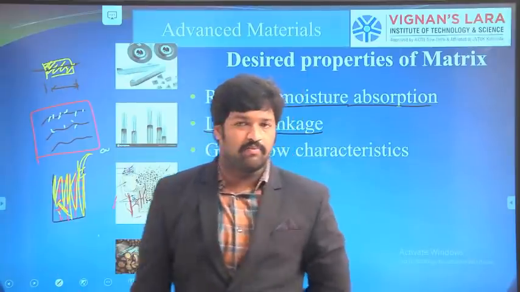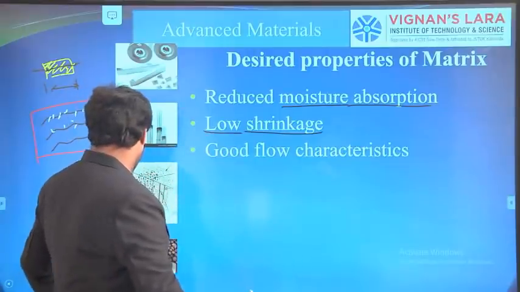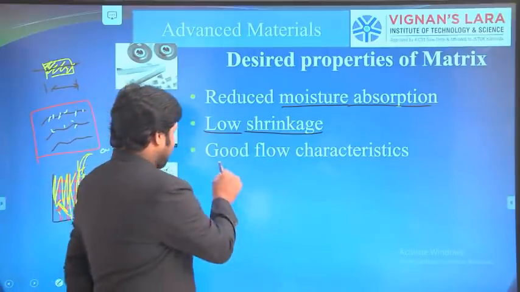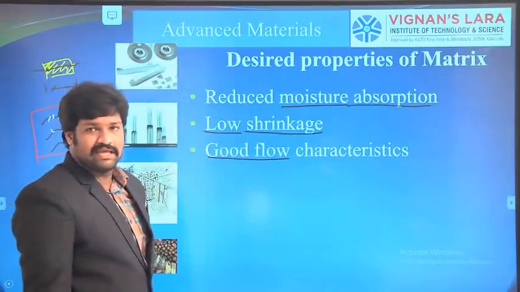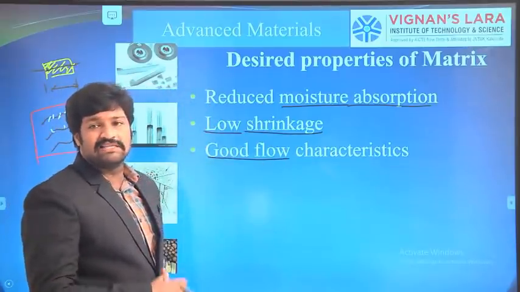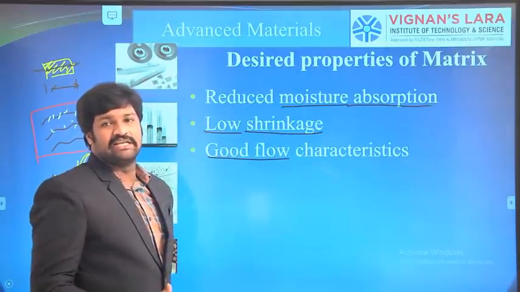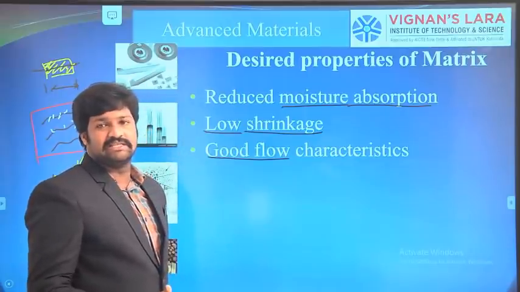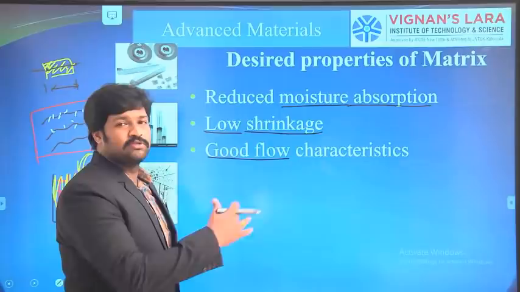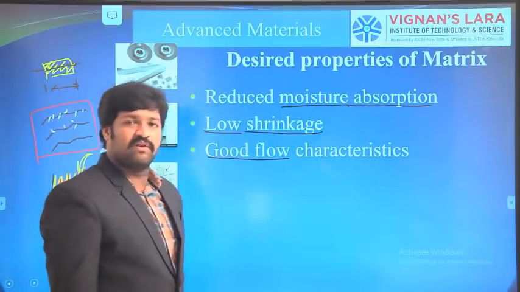If the matrix has good flowability, then it will move throughout all the sections in the composite. If it has less flowability, it will easily change its state, and some portions will not be covered, so the strength of the composite will be reduced.